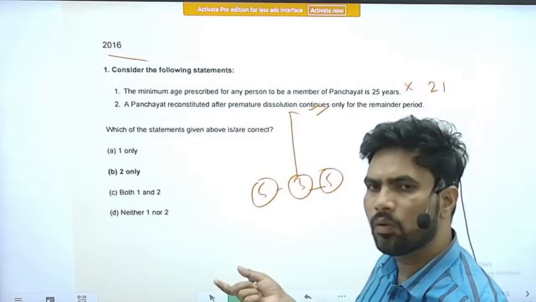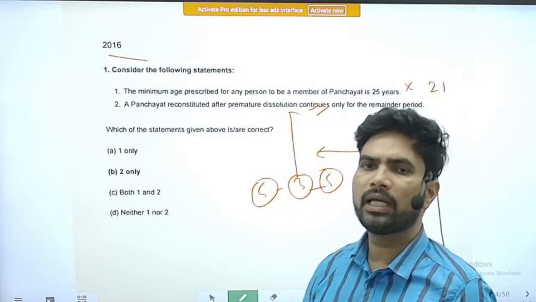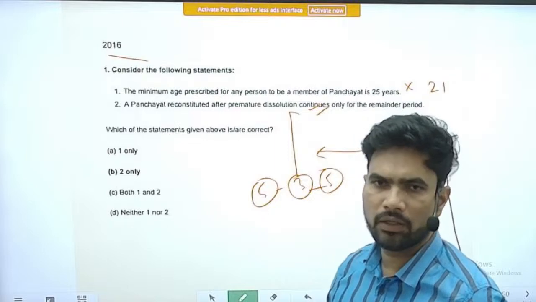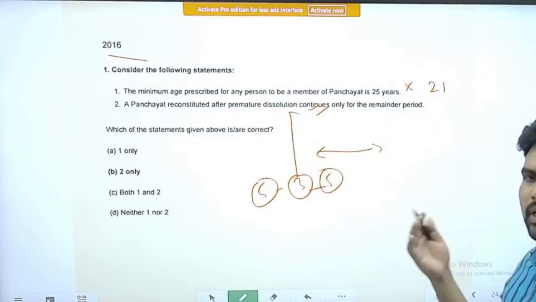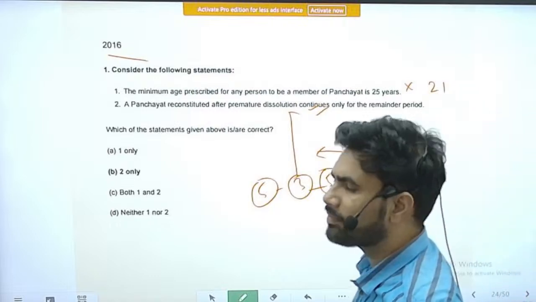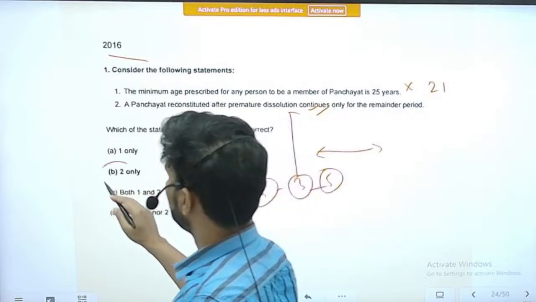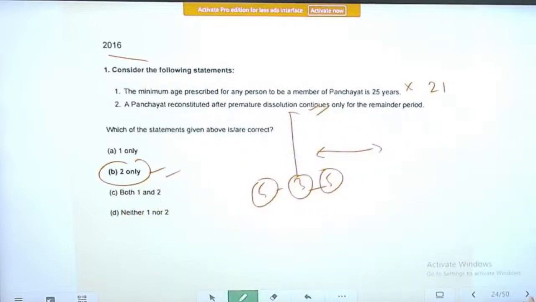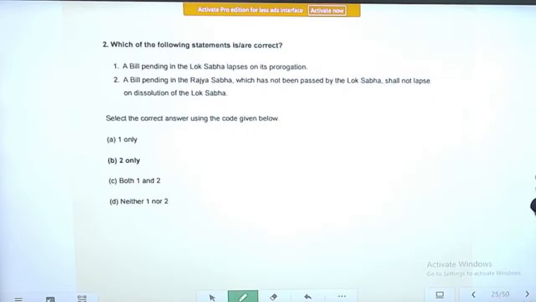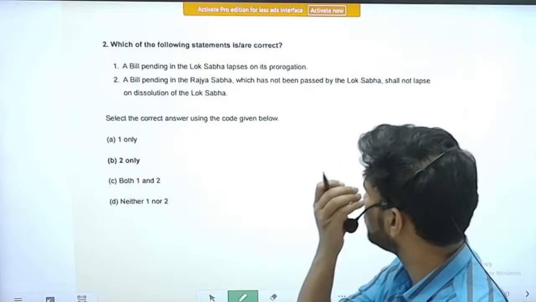Then only the concept of simultaneous elections will go forward. Otherwise, it is next to impossible, right? So we will wait and see whether that change will come or not. For the purpose of this question, statement 2 is correct. That thing is there at present in local self-governments. Right. Next question, question number 2.